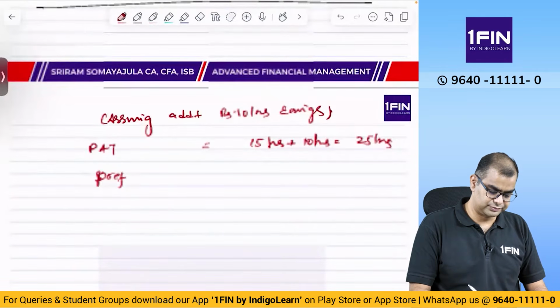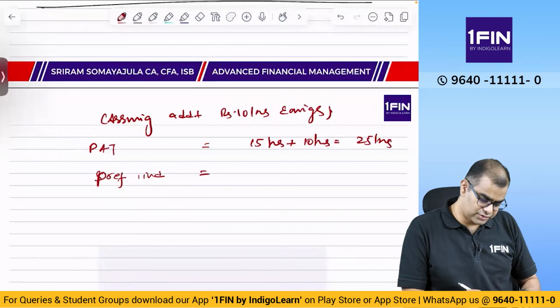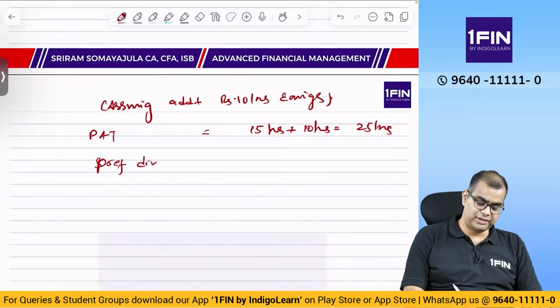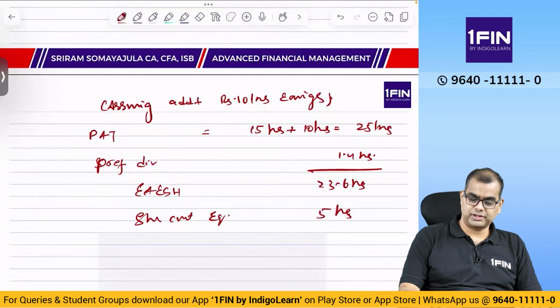We computed the preference dividend earlier, no? Preference dividend is 1.4 lakhs. So EAESH is 23.6 lakhs. Equity share count is 5 lakhs. So 23 lakhs 60,000 divided by 5 lakhs, EPS is equal to 4.72.